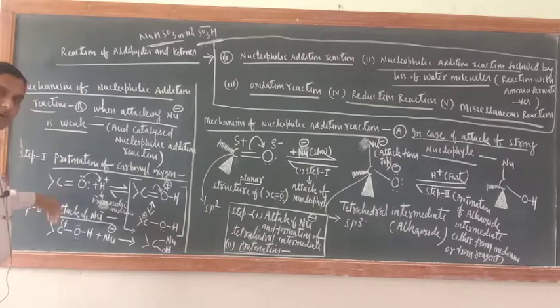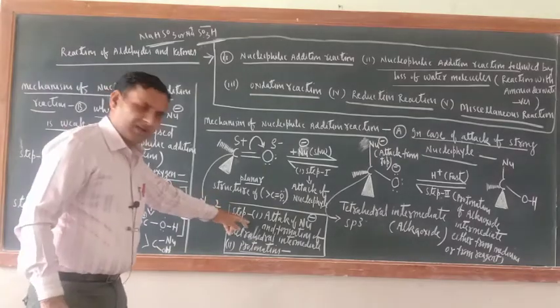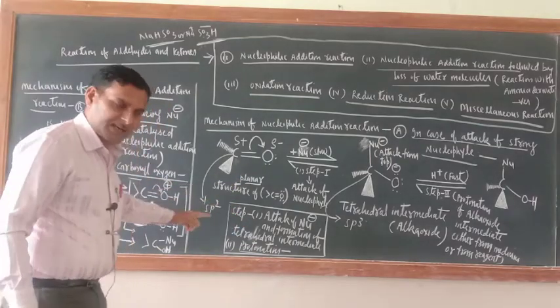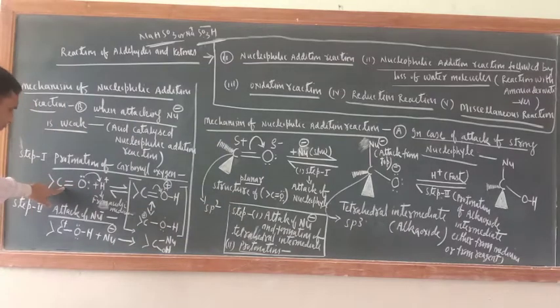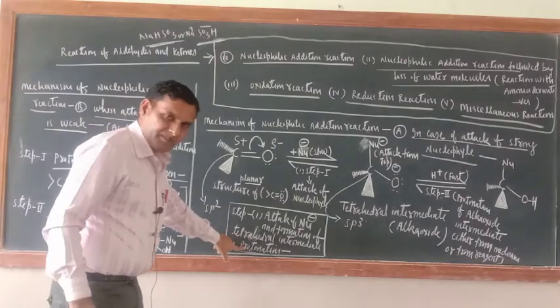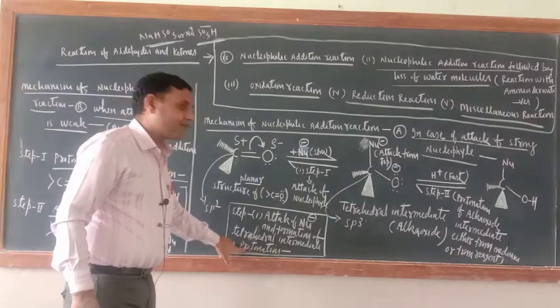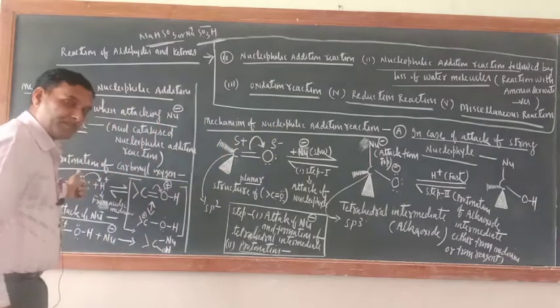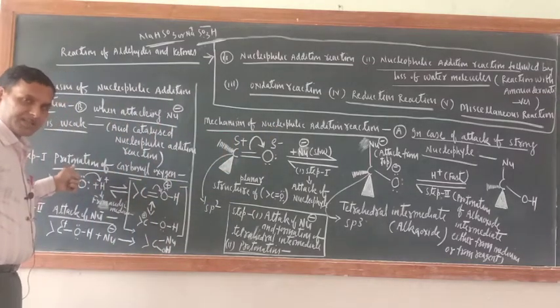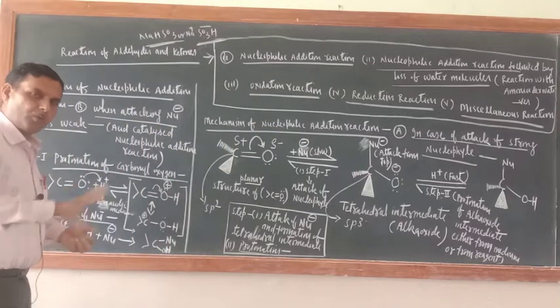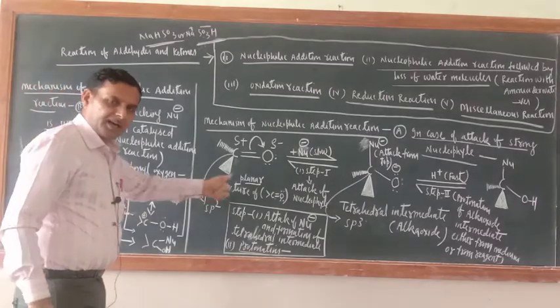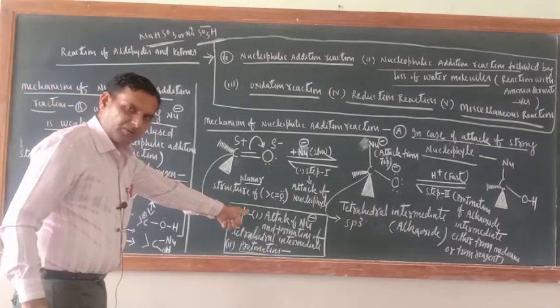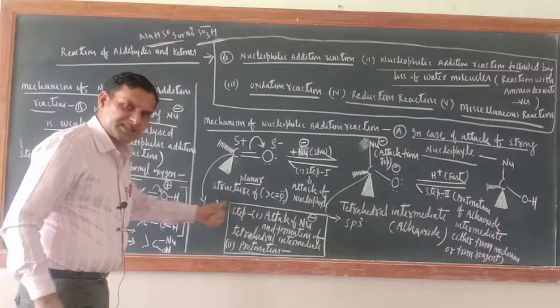Now here a step would be different. In the previous case, first the nucleophile attacked. Here, the first step is protonation of the carbonyl oxygen. It means step number two of the previous case becomes step number one in this case. That is the difference, reverse. There, attack of the nucleophile is the first step and protonation is the second step.